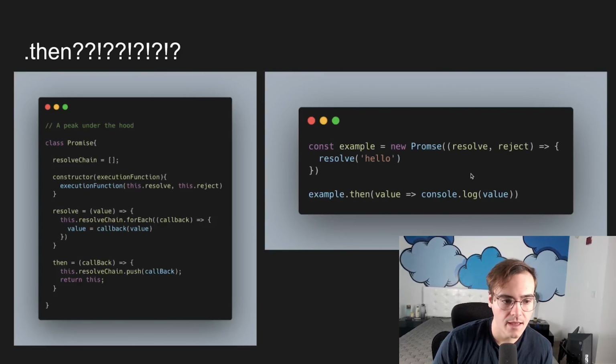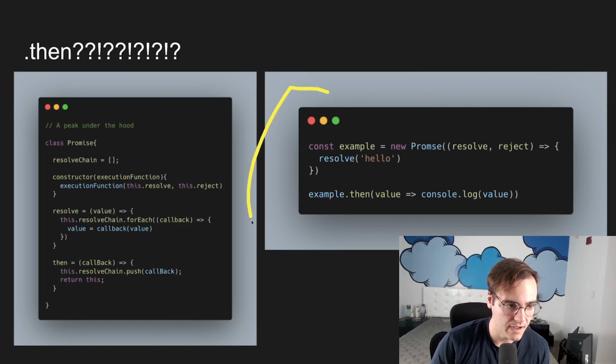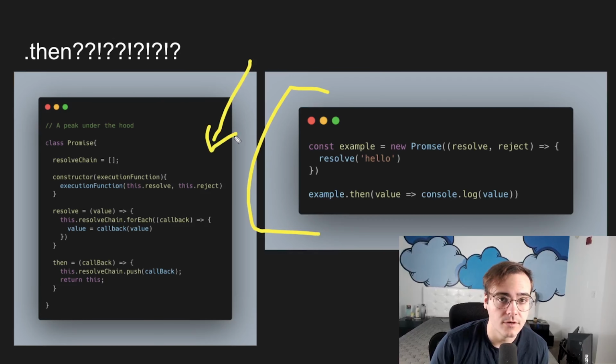So let's go ahead and dive into this example a little bit deeper. I have the same example from the last slide here, but this time I've gone ahead and included a simple implementation of a promise in JavaScript. I want to note that this promise is not exactly how they're working under the hood.